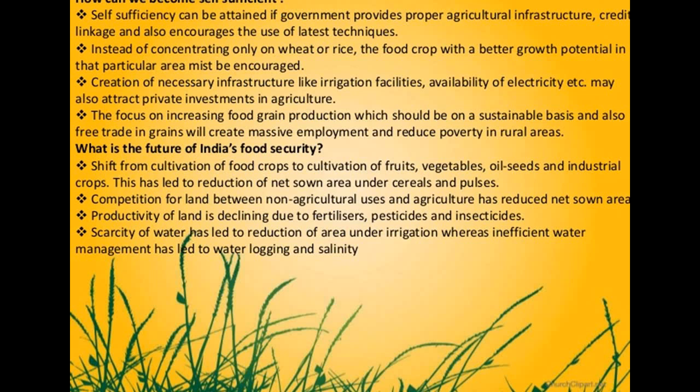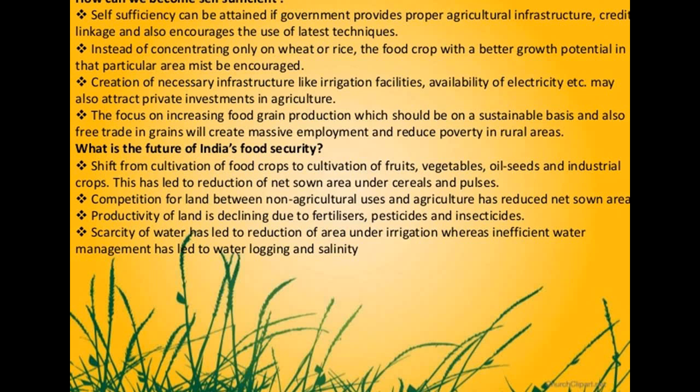The competition for land between non-agriculture uses and agriculture has reduced net farm area. The land that was used for agriculture has been shifted to non-agriculture uses, because of the highly populated areas that have been built in India. So the competition for land has also been increasing.